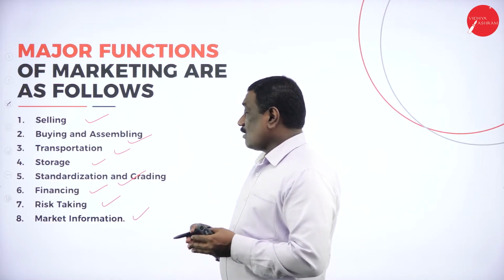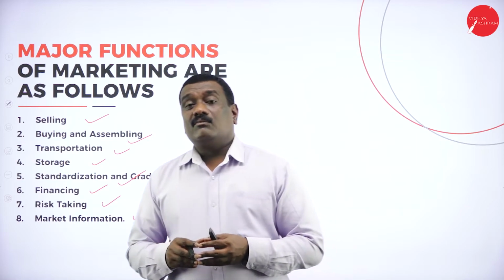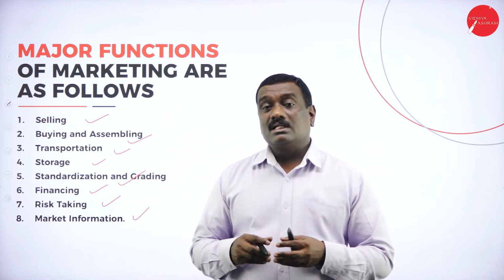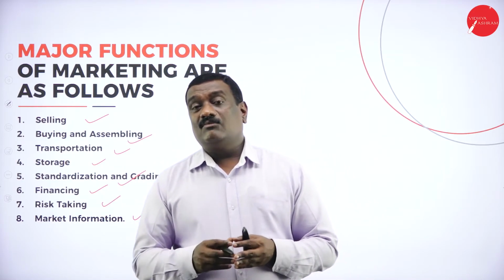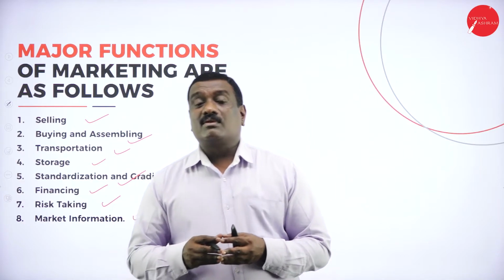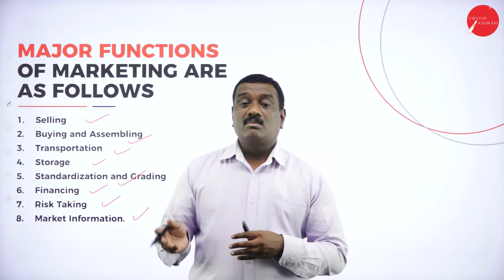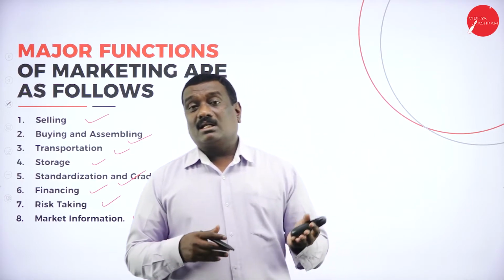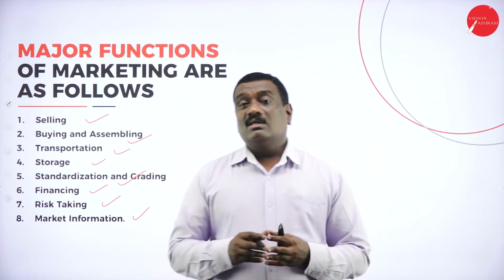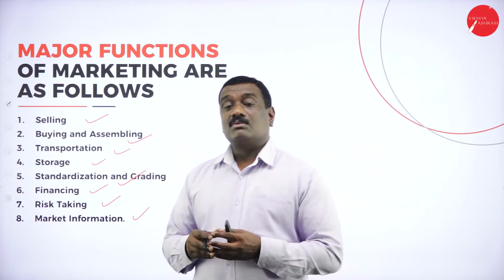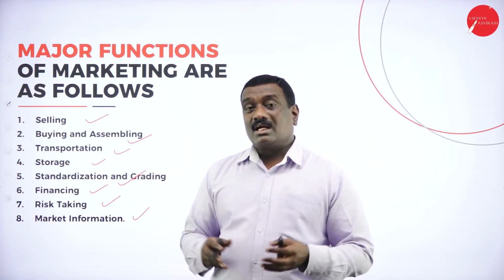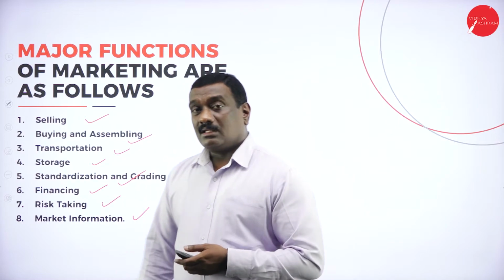And market information is where the retailer will be getting the information regarding the preferences, choice and taste of the consumers, what products are needed, and that will be passed on to the marketer. And from the marketer, the retailer will also be giving information to the consumer: what are the products which have come to the market, what are the benefits, what is the price. Each and everything will be shared.